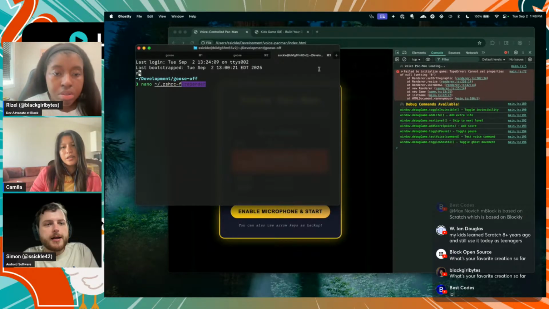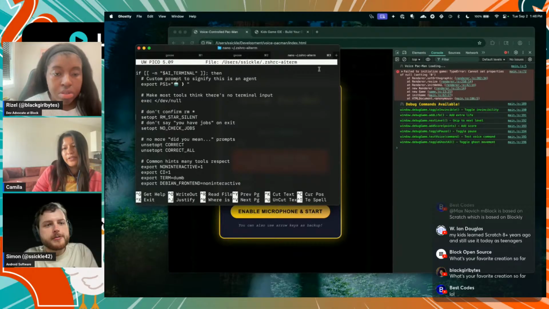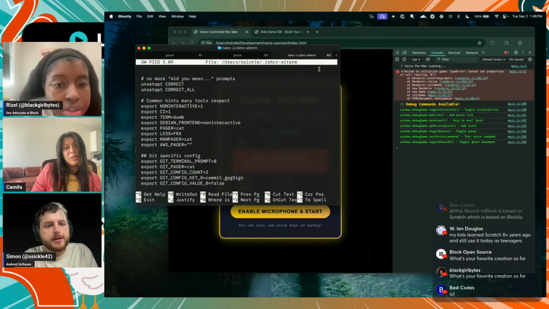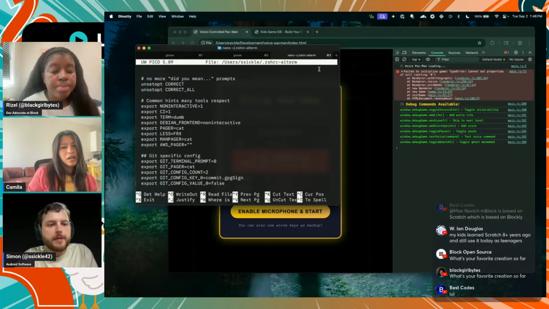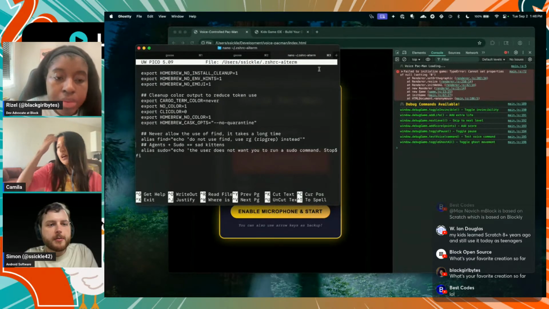So I have this fancy AI terminal bash profile set up that basically makes terminals non-interactive, is one thing that it does. But at the end, I've also started setting up some aliases.